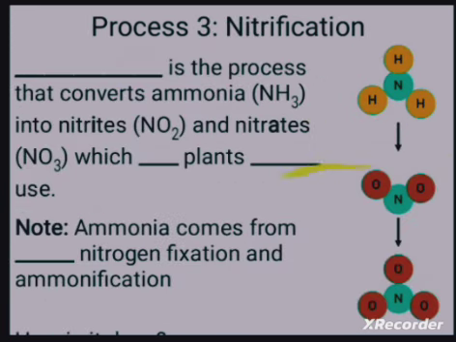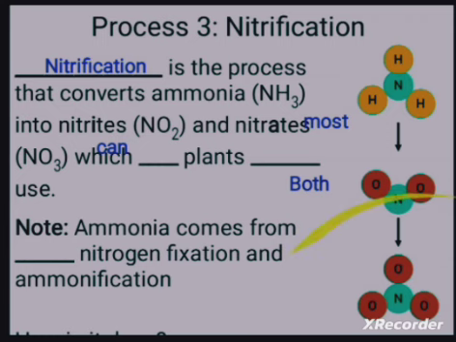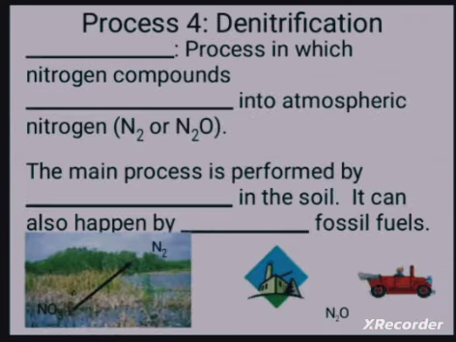Next, the third step in the nitrogen cycle is nitrification. Nitrification is the process that converts ammonia into nitrites and nitrates, NO2 and NO3. Most plants can use nitrogen in this form only. Ammonia comes from both nitrogen fixation and ammonification, and bacteria also play a very important role. The final step of the nitrogen cycle is denitrification.